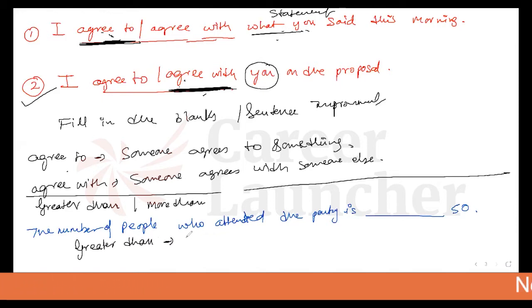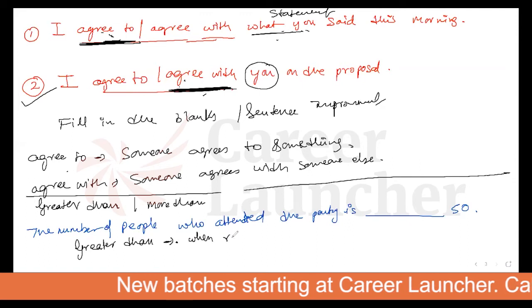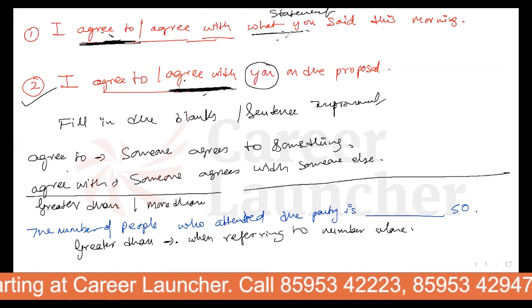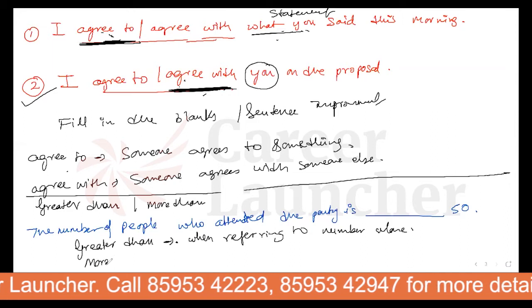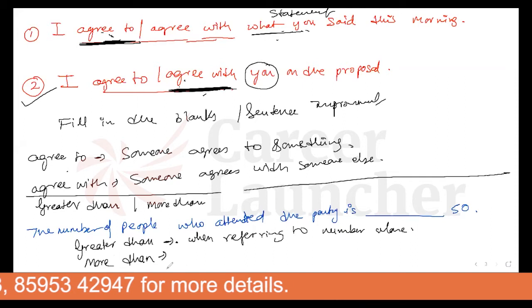Greater than is appropriate when referring to numbers alone. This is a difference. And when I say more than, it is appropriate when you refer to the number of objects or when you are making a comparison.